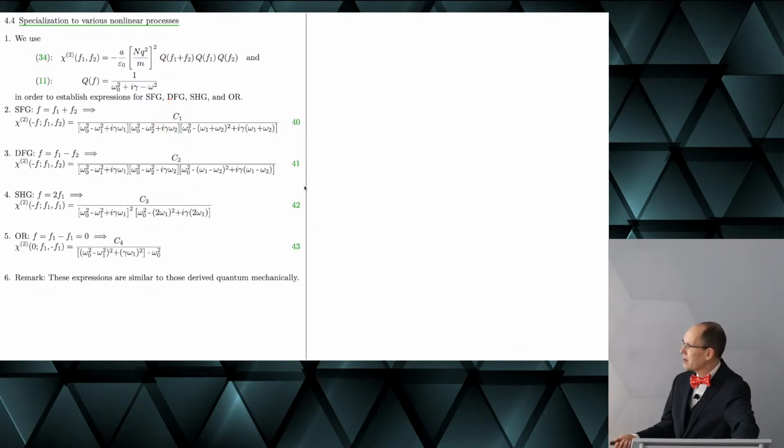So this would be connected to this variable A that we introduced. Then for difference frequency generation, we find this expression here, and we can also do it for second harmonic generation and for optical rectification. And if you do it quantum mechanically, the only thing that changes is that you get specific expressions for these constants, C1 to C4.